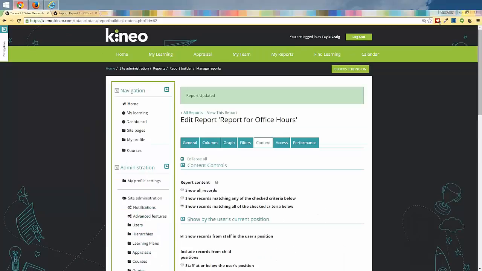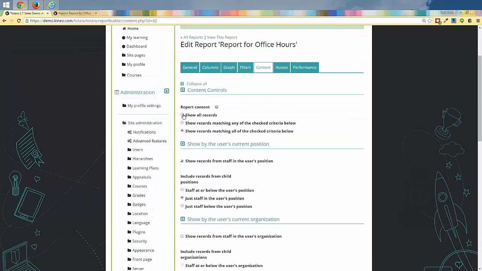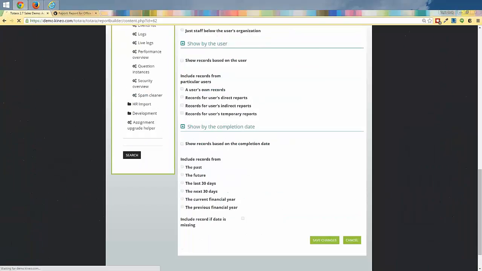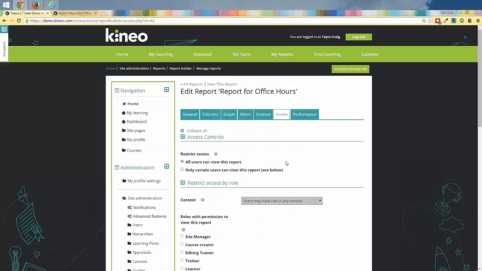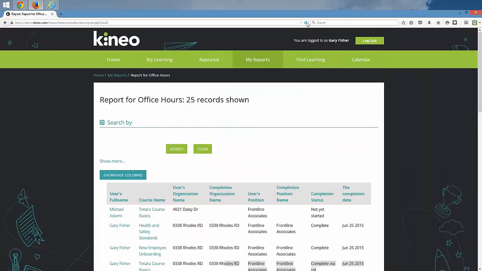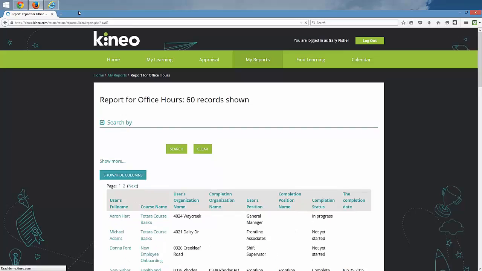so I'm going to jump back over here. I'm going to reset this back to what we had it at, to show all records. Okay. And let's take a look at the Access tab real quick. So we've reset content to show all records. So if we go back to Gary and refresh, he should again see 60 people. And he does. So he sees 60 records again.